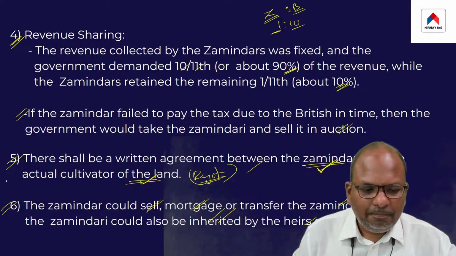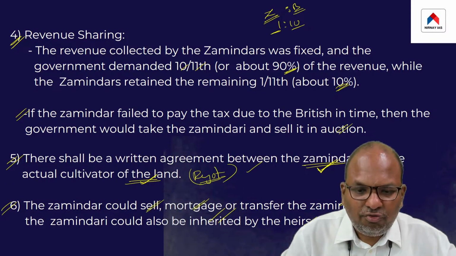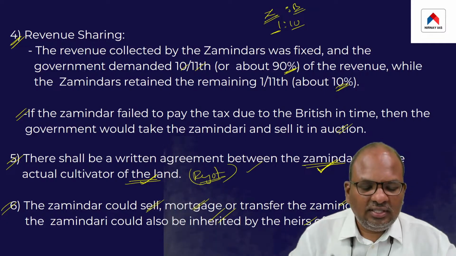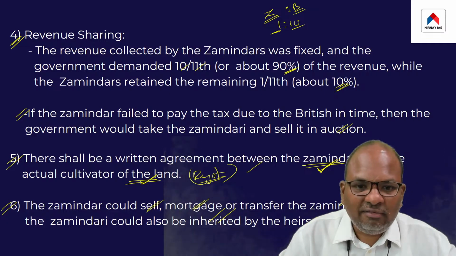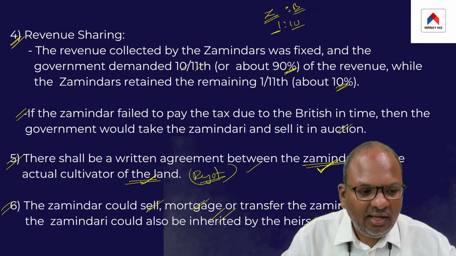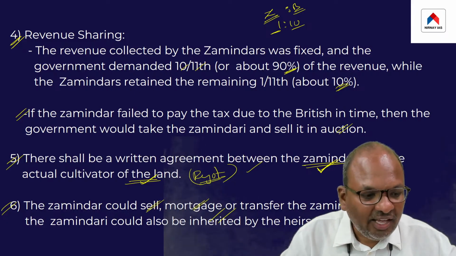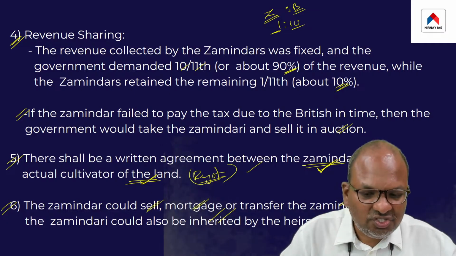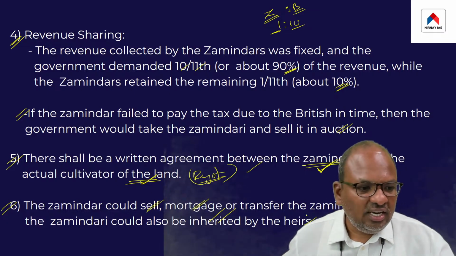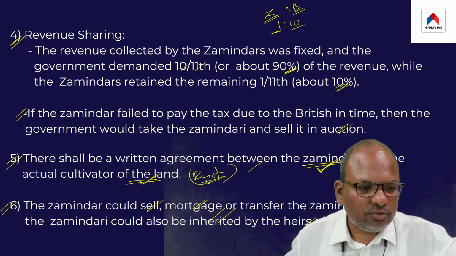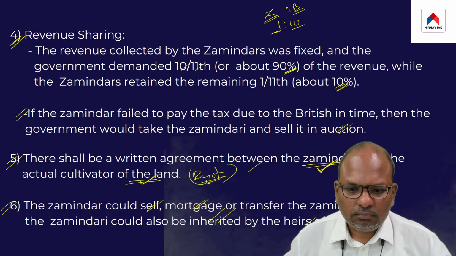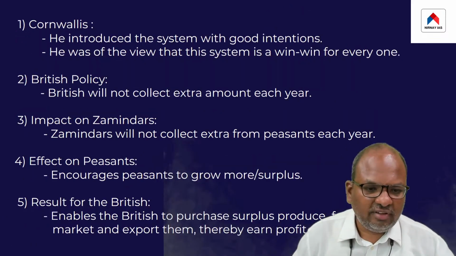And fifth, there was a provision for a written agreement between the zamindar and the actual cultivator of land, that is the Ryot. And sixth, the zamindar was given the right to sell his zamindari, mortgage his zamindari, and even to transfer his zamindari to his heirs, that is to his children, that is to his legal representative. This feature was given.